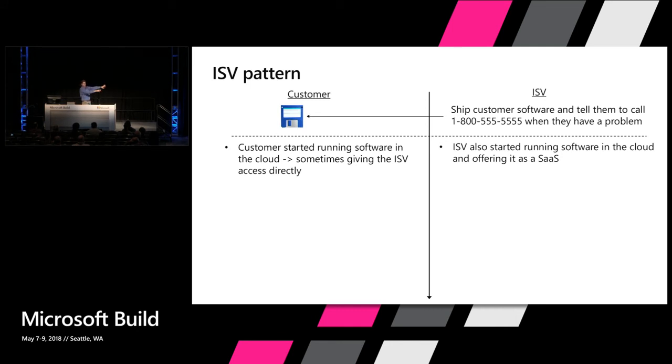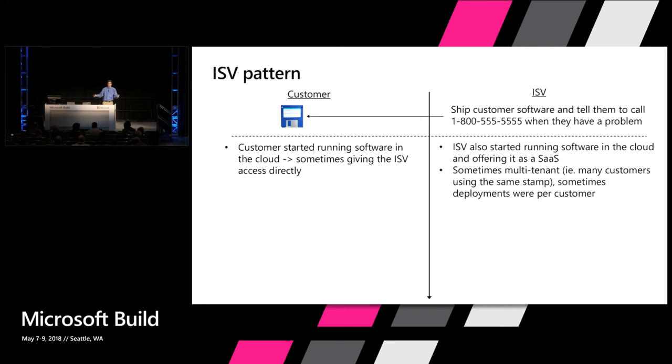Because here they had access to the control plane and all sorts of bad things happened. They stopped it, they broke NSG rules, it didn't work, and then I had to change it. So let me solve it by deploying it in mine and giving them theirs. Well, then a lot of ISVs realized, wait a second, maybe I should build a multi-tenant version of my software and have one stamp that many customers can use. But I've got some really big customers that I'll actually have a custom stamp for. And that sort of worked for a while.